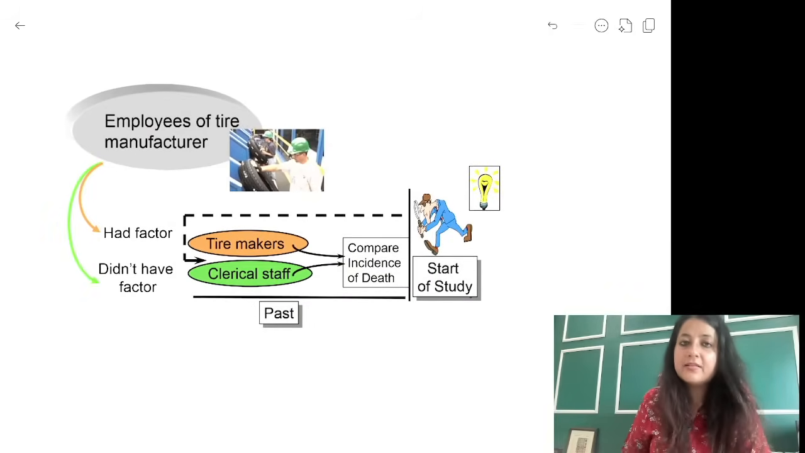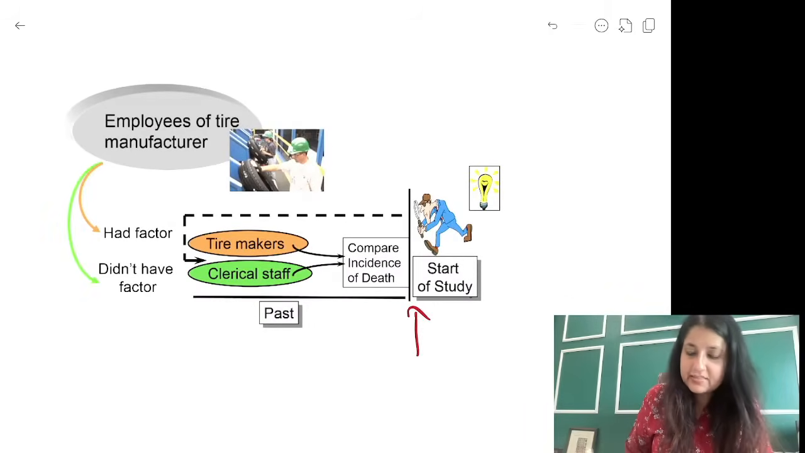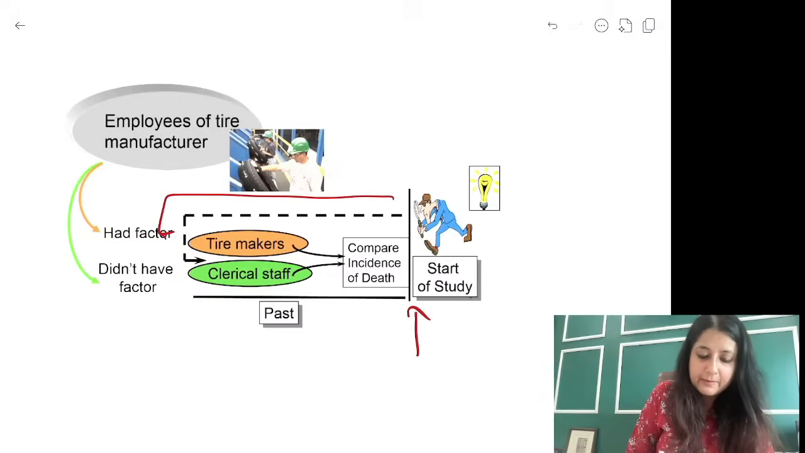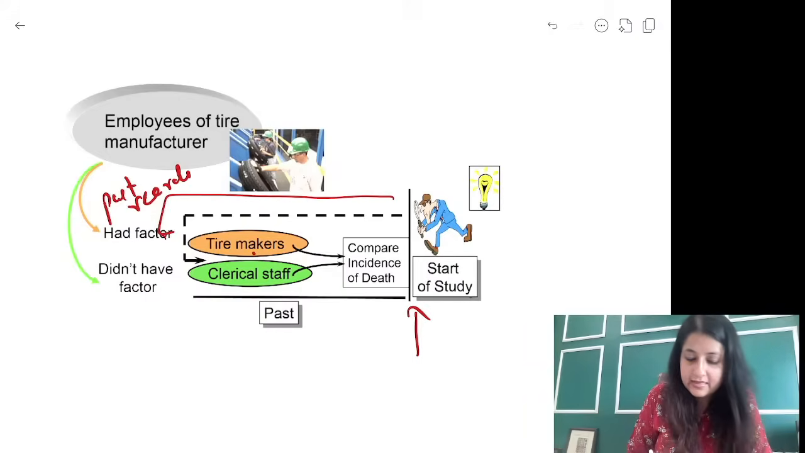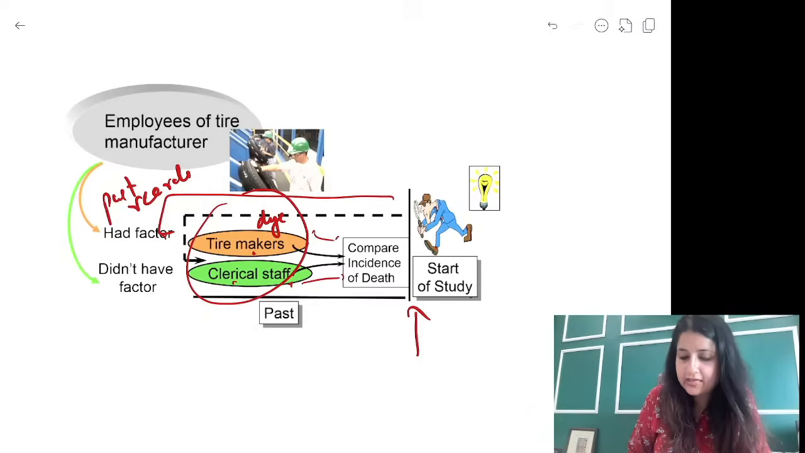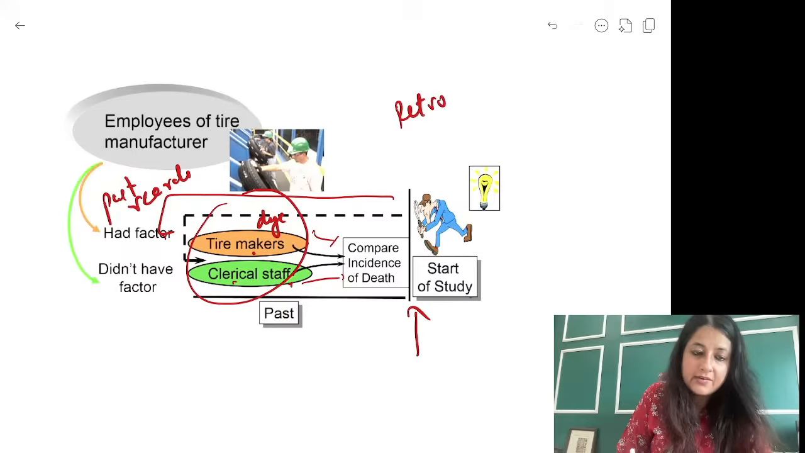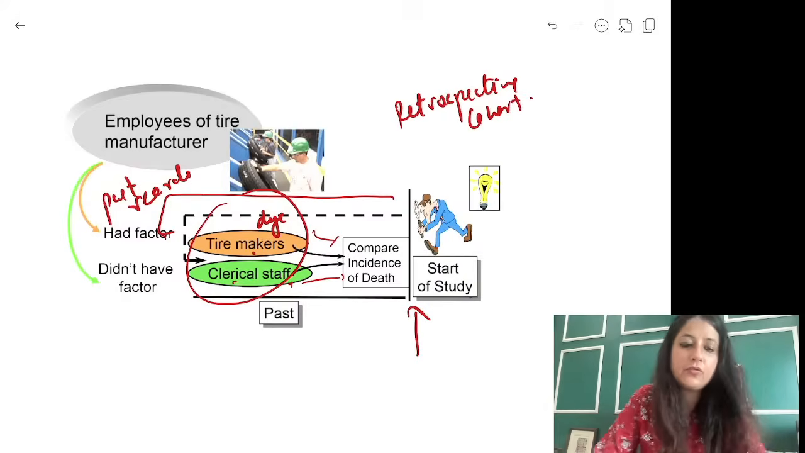Now look over here. Everybody, this one, the same image. You start the study over here. You go back, past records use करके what are we doing? Tire makers. Instead of this, dye handlers हो सकते हैं, clerical staff. So you're comparing exposed, non-exposed, and you're looking at this. This is what? Retrospective cohort.